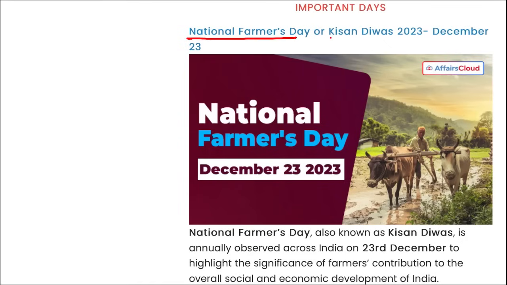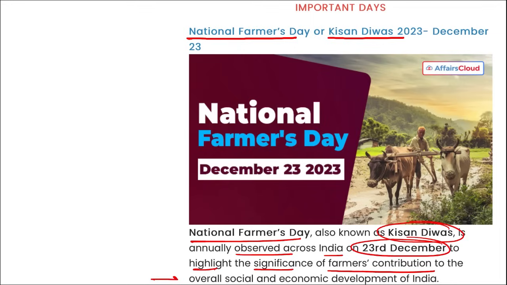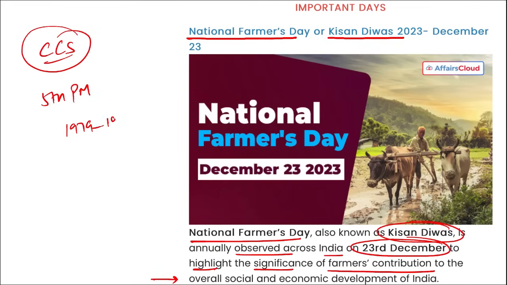Next is important days. National Farmers Day or Kisan Divas is observed on which date? It is observed on 23rd of December. Here you can see National Farmers Day, also known as Kisan Divas, observed across India on 23rd of December to highlight the significance of farmers' contribution to the overall social and economic development of India. This day also marks the birth anniversary of Chaudhry Charan Singh. He was a champion of the Indian farmers community. He also served as the 5th Prime Minister of India from 1979 to 1980.